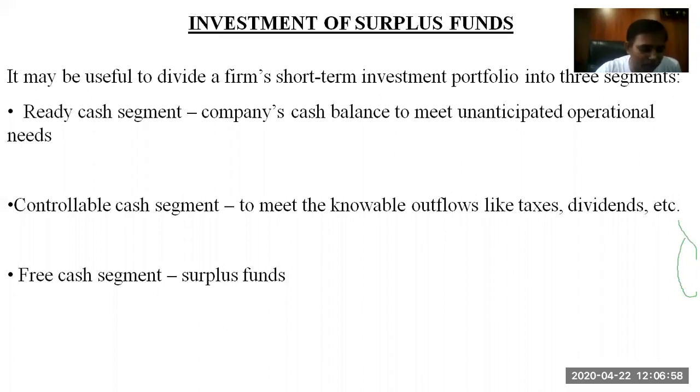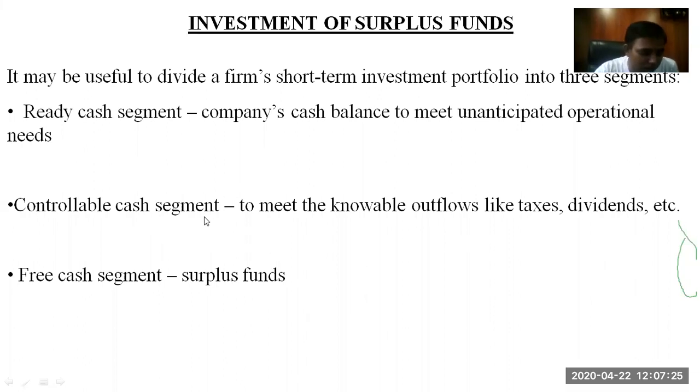Controllable cash segment. The controllable cash segment is to meet knowable outflows like taxes, dividends, etc. You are well aware of when you need to pay a dividend, and the last date for paying taxes. The controllable cash segment is that part. Whenever you have a due date for such pre-planned outflows, you should have cash on hand for that.